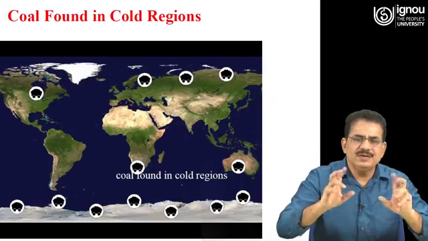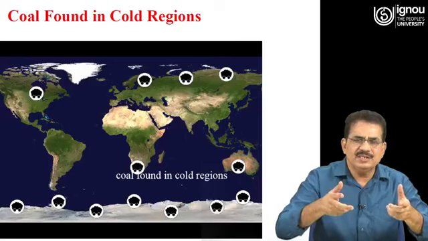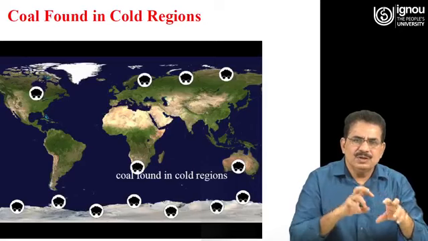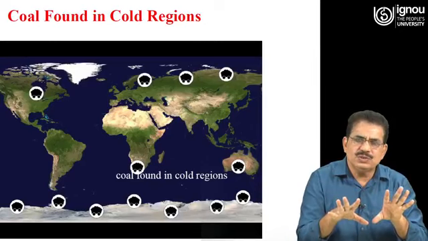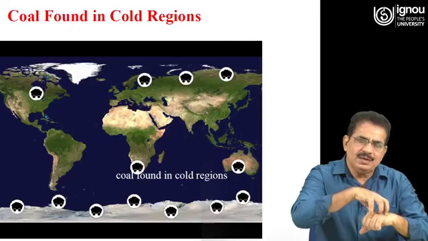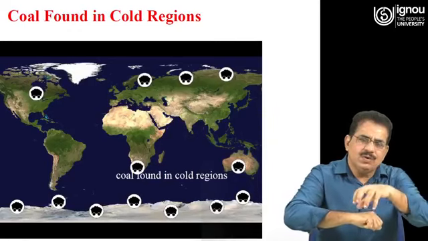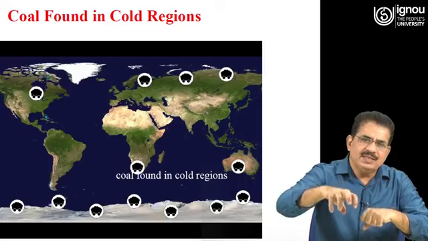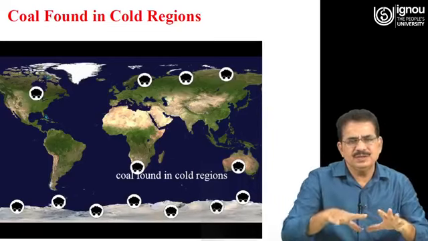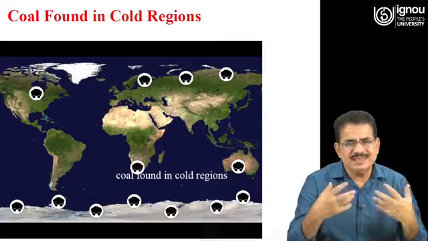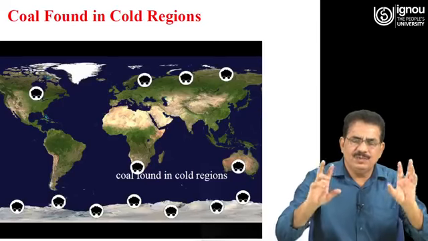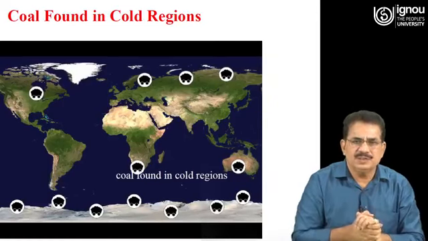So, there is a movement of the continents from their original position to the new position. These evidences show that there are warmer-climate evidences in the cold regions and evidences of cold climate in the warm regions. So, this suggests that there is a drifting of these continents from their earlier position to the current position.